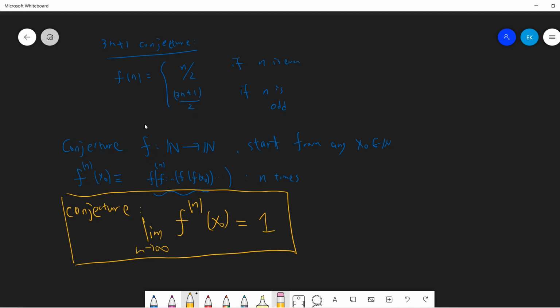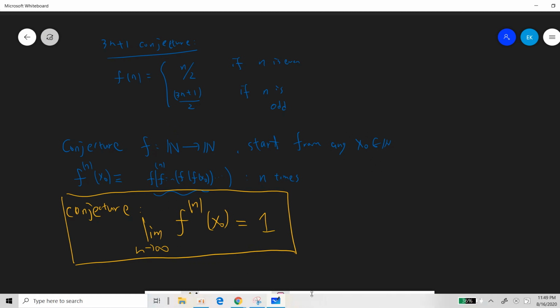So we have an f from the natural numbers to the natural numbers, and we start from any x naught, any positive integer. Then we can define f superscript n of x naught, which means that you act f n times on this x naught. So the conjecture basically says that as n goes to infinity, f^n of x naught must be 1. This tells you that if you start from any x naught, finally you will get 1. Finally you always get 1.